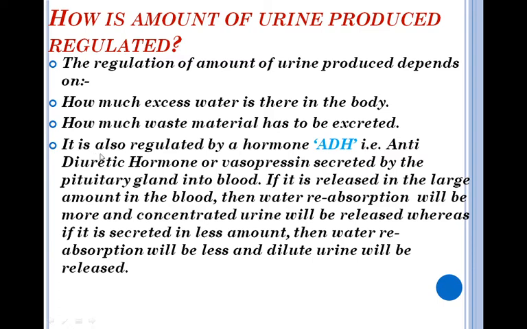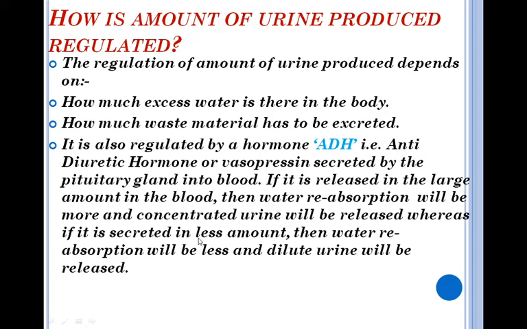It is also under hormonal control. It is regulated by the hormone ADH. ADH means anti-diuretic hormone or vasopressin. It is secreted by the pituitary gland present in the brain into the blood. If this ADH is released by the pituitary gland into the blood, it means there is a shortage of water in the body and it should be reabsorbed from the nephric filtrate. So if it is released in a large amount in the blood, then the water reabsorption will be more and we pass out concentrated urine.